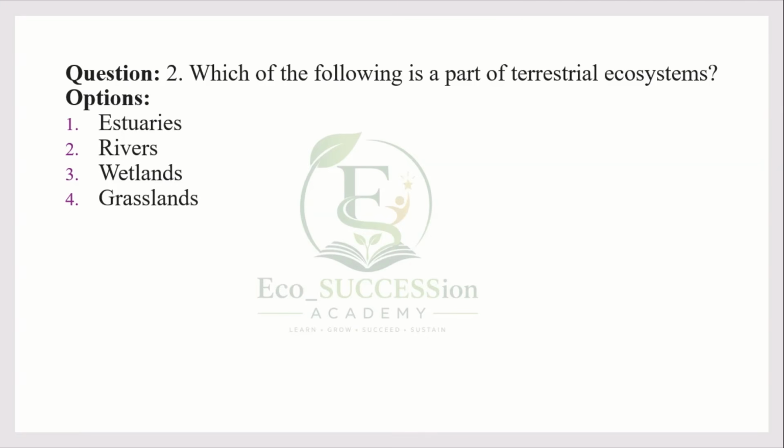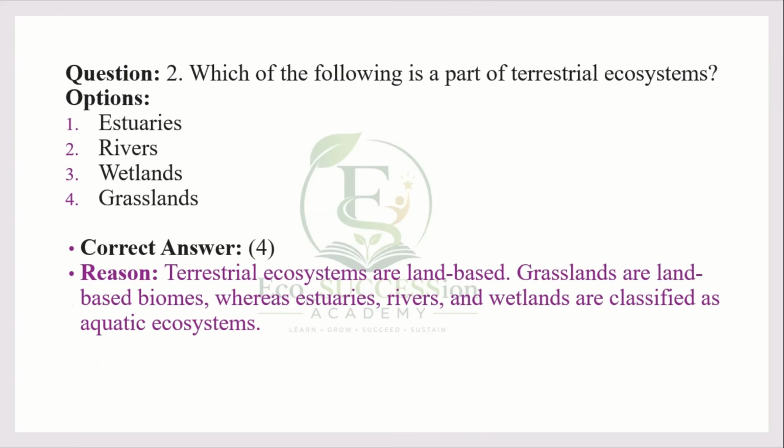Second question is, which of the following is a part of terrestrial ecosystem? First, we should know what terrestrial ecosystems are. First one is estuaries, rivers, wetlands, grasslands. Here terrestrial means land-based ecosystems are called terrestrial ecosystems. So in this, estuaries, rivers and wetlands all come under the aquatic ecosystems. So option 4, grassland, is the terrestrial ecosystem.